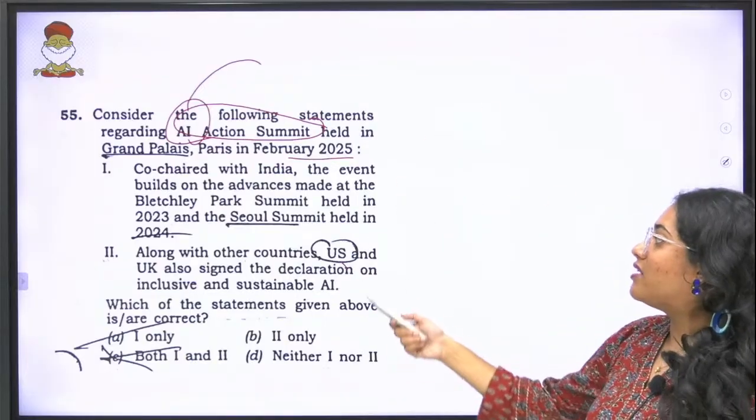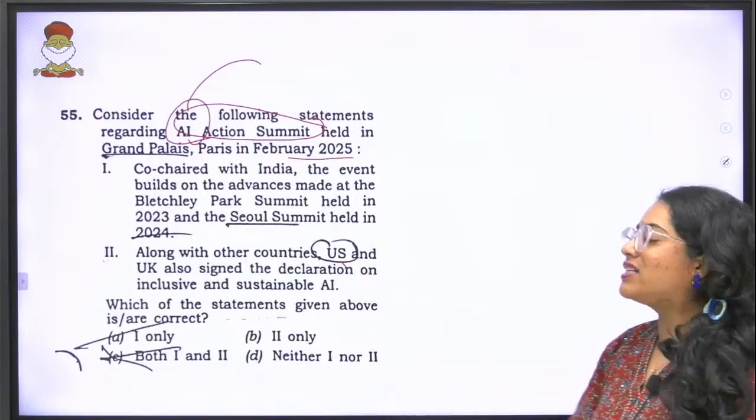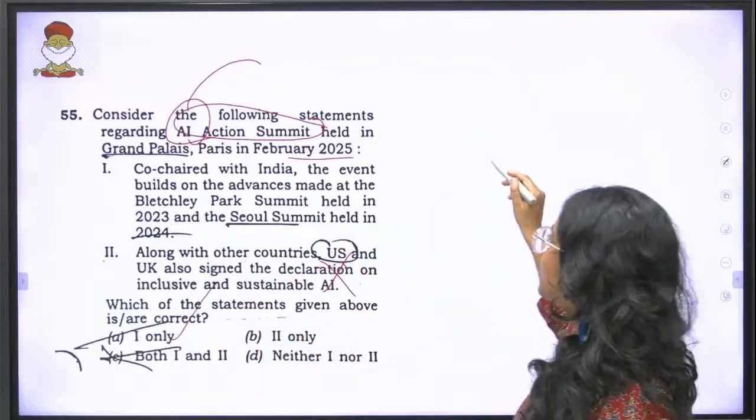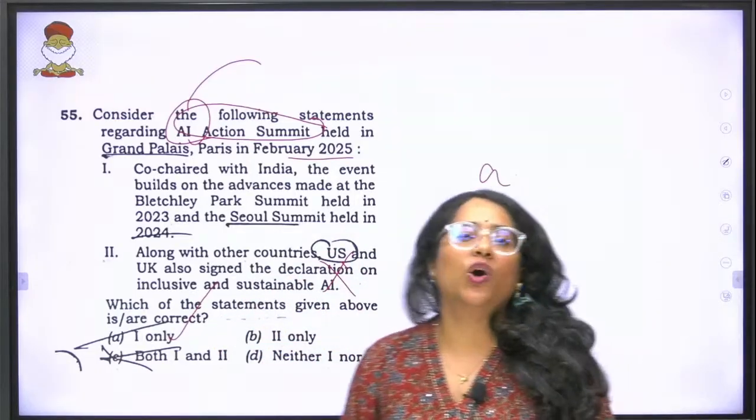So along with other countries, US and UK also signed the declaration is a wrong statement. But statement 1 is correct. The answer to this question is A, 1 only.